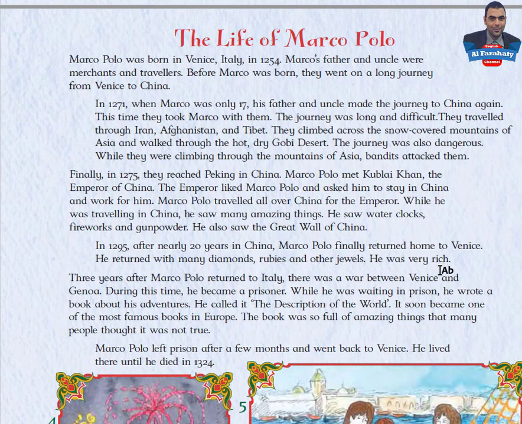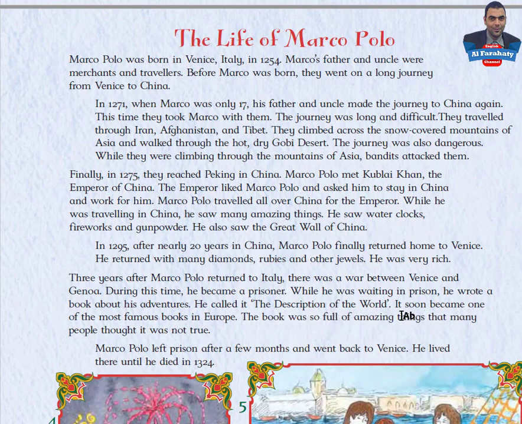He was very rich. 3 years after Marco Polo returned to Italy, there was a war between Venice and Genoa. During this time he became a prisoner. While he was waiting in prison, he wrote a book about his adventures. He called it The Description of the World.